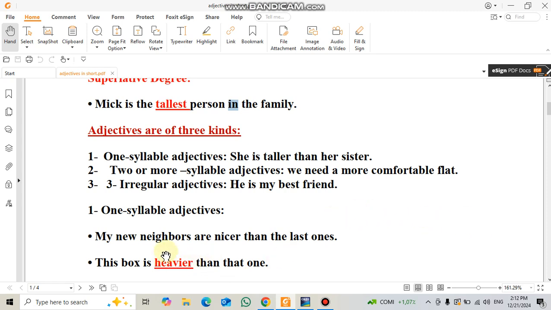Number 2, this box is heavier than that one. Look at the word heavy. It ends with y, preceded by a consonant which is v. So we omit y and add ier, and it becomes heavier, heavier than that one.